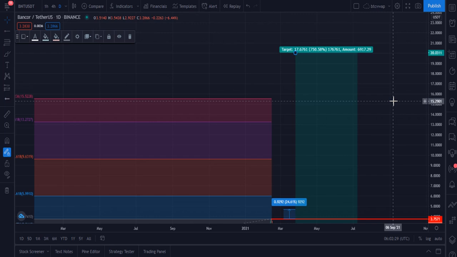This is my very realistic target for all of you, because I am not creating any hype. I am just telling you the real and realistic target. I think this is very realistic: $20 within 1 year or 1.5 years. If you want to hold this, trade it, or invest in this token, then please invest or trade at your own risk, because this is not financial advice. This is just my technical knowledge that I am sharing with you.